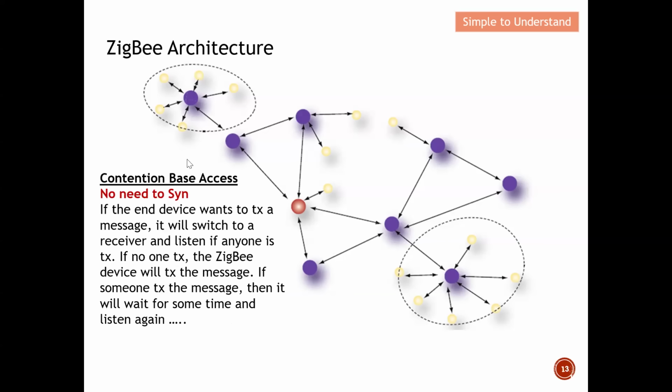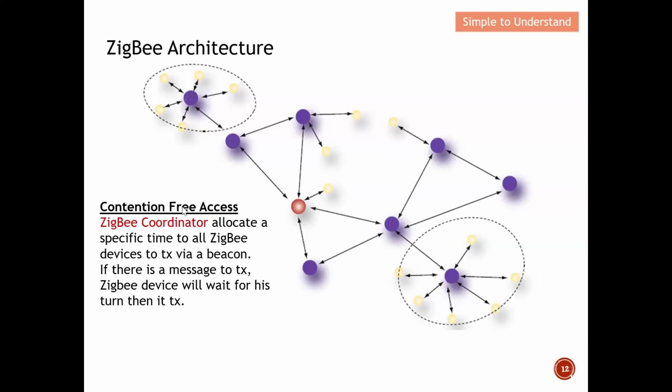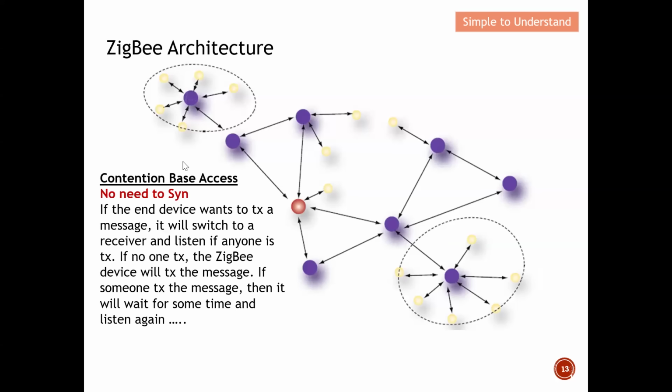Another one is called contention based, which means they will fight with each other in terms of bandwidth to transmit. There is no need to sync, because they are fighting, so we don't need to sync the time. Remember earlier, the contention free, which means the coordinator allocates a time, so all the times need to be synced. But in this case, we don't need to synchronize anything.